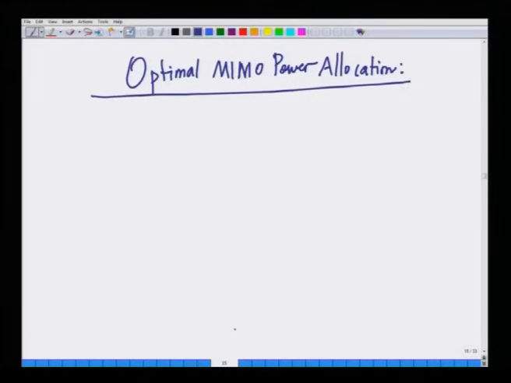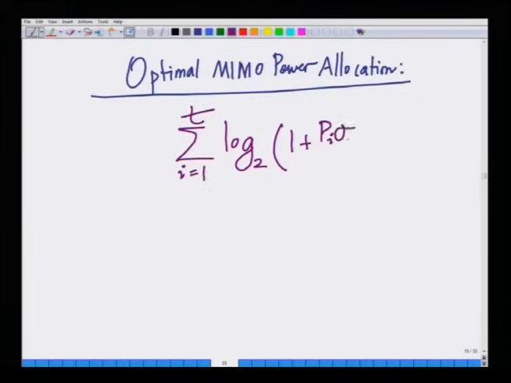What is the problem of optimal MIMO power allocation? It is nothing but I want to maximize the capacity, that is maximize the summation i equals 1 to T of log 2 of 1 plus P i sigma i square divided by sigma n square.